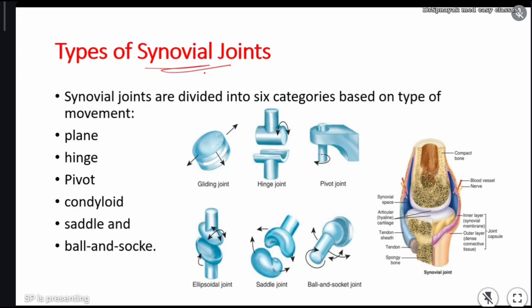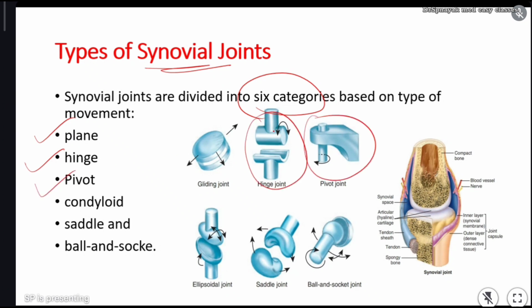Now, see, in synovial joints we have different types. Synovial joints are further categorized into 6 types. In that, first is gliding joint or plane joint. Second is hinge joint. Third is pivot joint. Fourth one is condyloid joint. We have saddle joint and ball and socket joint. Very, very important: ball and socket joint.